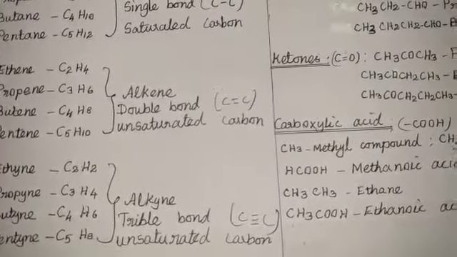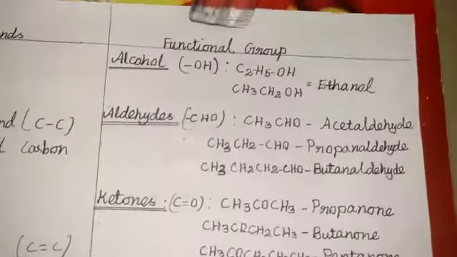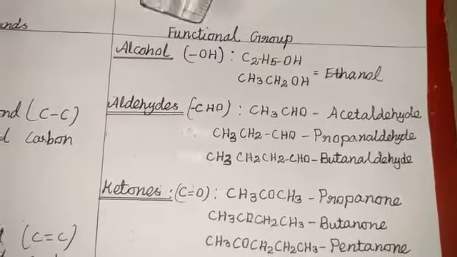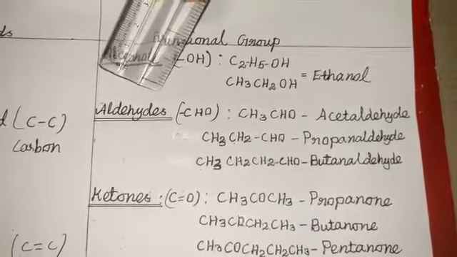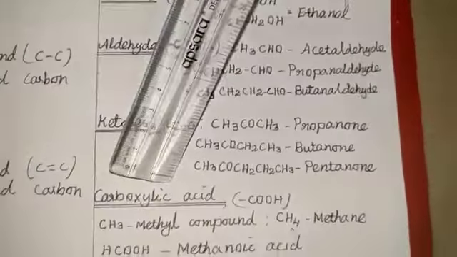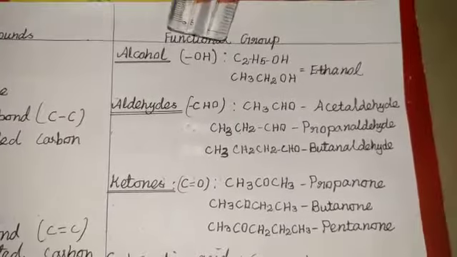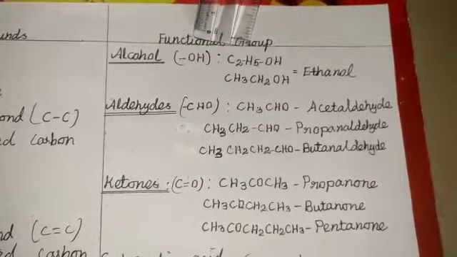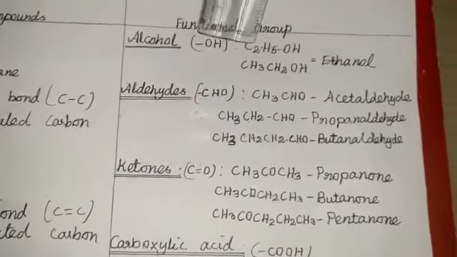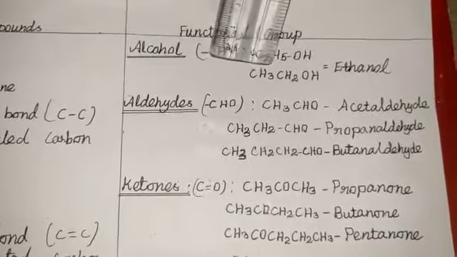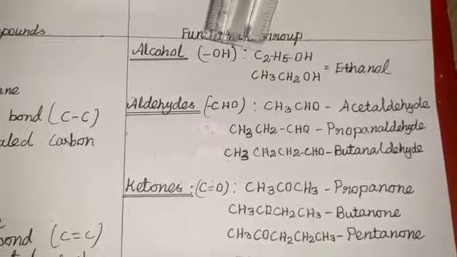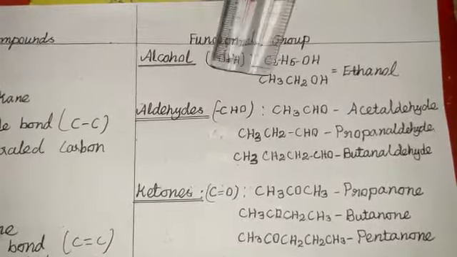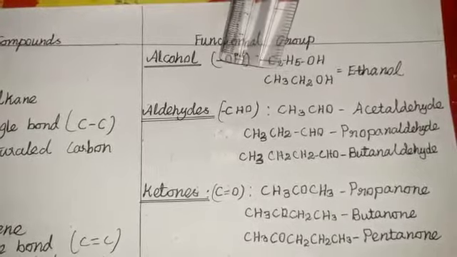Okay. The next one: what are the functional groups in the hydrocarbon compounds? The first one is alcohol. Alcohol is a functional group of hydrocarbon compounds, and then aldehyde, ketone and carboxylic acid. Starting with alcohol, C2H5OH is the molecular formula for ethanol. Instead of C2H5, we can rewrite it as CH3CH2OH. The number of carbon atoms present here is 2.